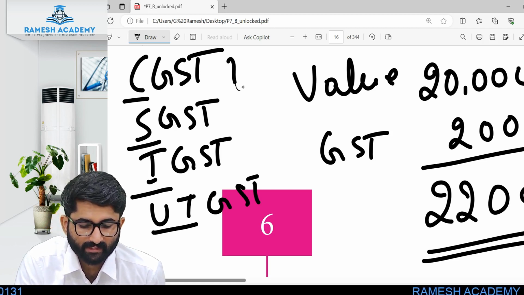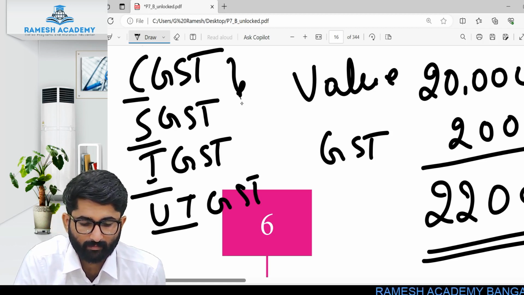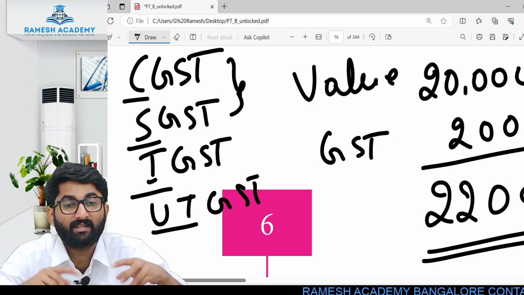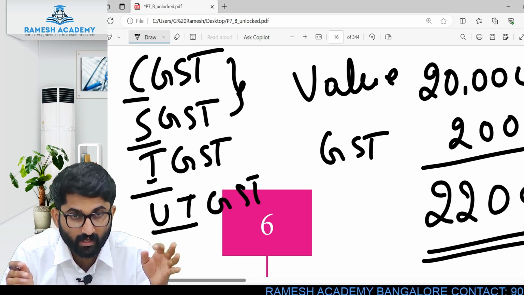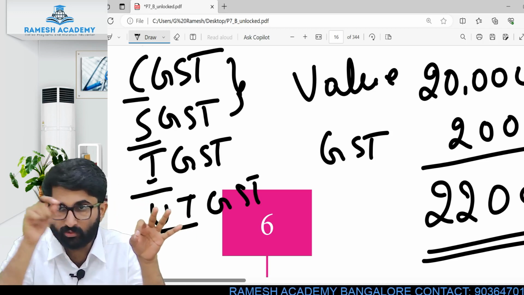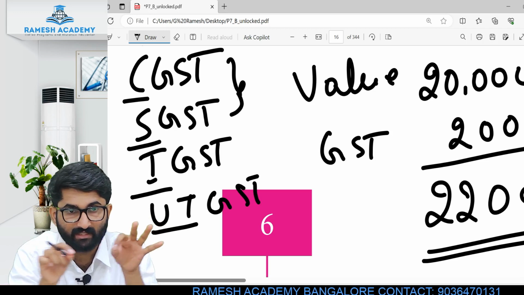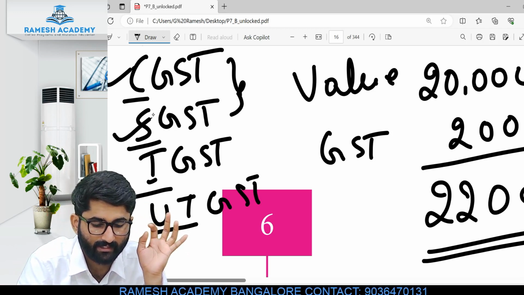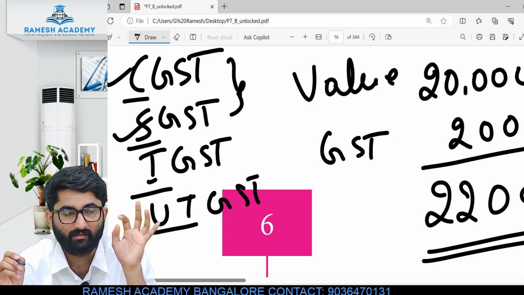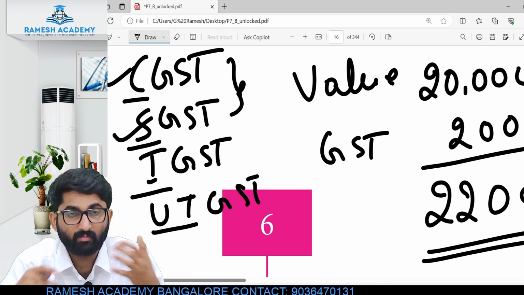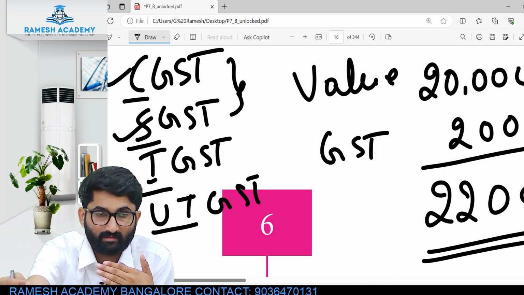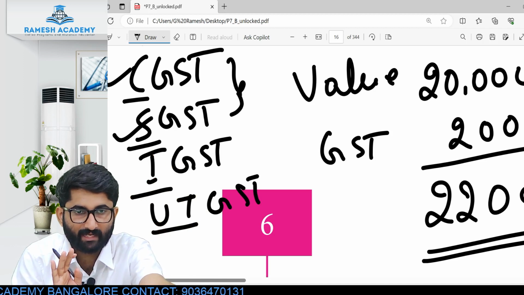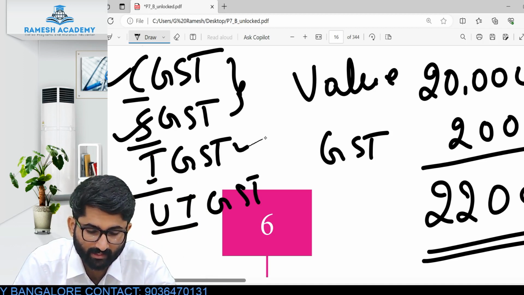When do we apply CGST and SGST? Whenever you are selling inside the state, intra-state, a person from Karnataka selling to a person from Karnataka, this is intra-state supply. In that case, we will apply CGST and SGST. If I am selling to a person who is outside the state, one person in Karnataka selling goods to a person in Kerala, then we will apply IGST.